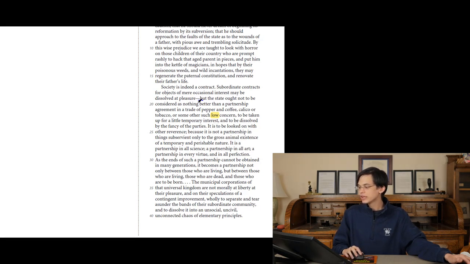Things that are transient, things that are subordinate, lower, lesser things, of mere occasional interest, can be dissolved at pleasure. But the relationship between a person and the state should not be thought of as a partnership in pepper or coffee, calico, or other such low, or other such non-important concern, to be taken up for a little temporary interest and to be dissolved by the fancy of the parties. Low is referencing subordinate contracts. It's referring to a little temporary interest. All these things lead us to believe that this low concern is not important.